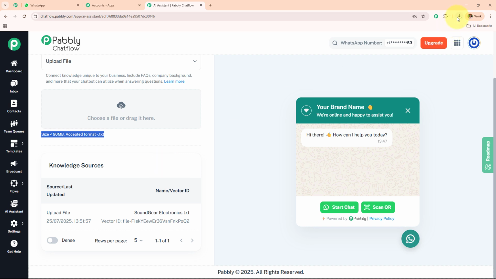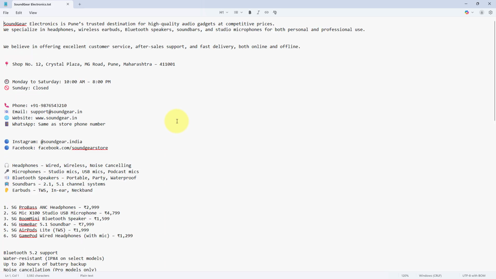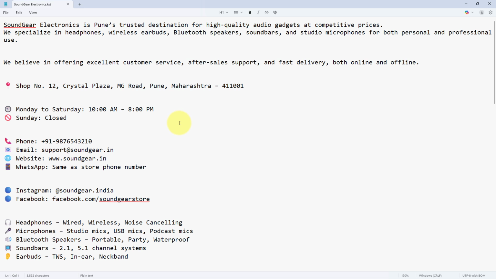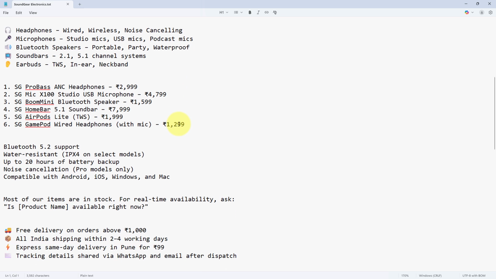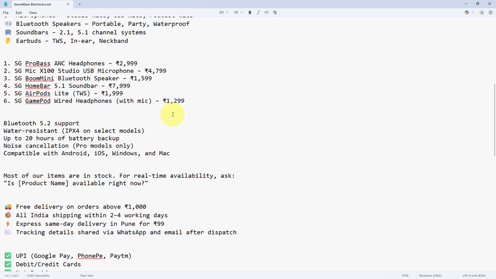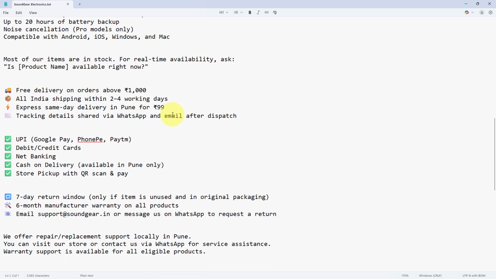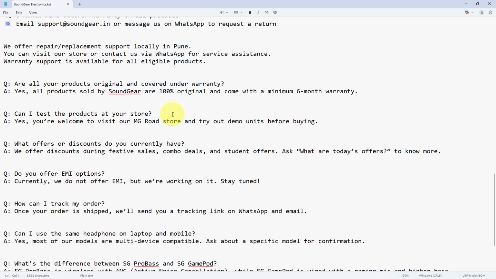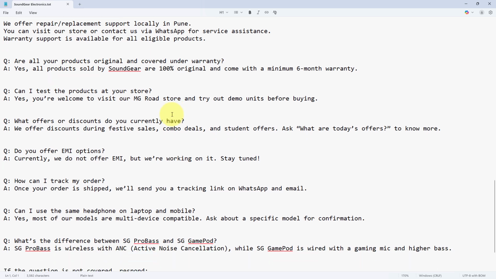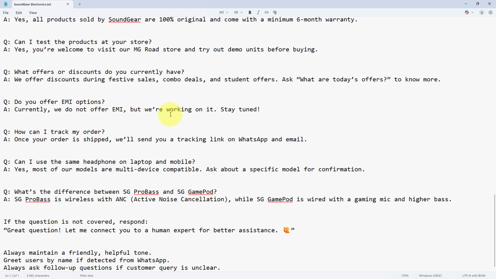And then I'm going to open this knowledge source for you. So this is the knowledge base which I have created. I have entered the Sound Electronics complete details, the introduction, the opening hours, the phone number, contact details, and then the Facebook or the Instagram, which means the social media handles. And then I have entered the type of products, the range, their price, their details, and then I have added the delivery details. I have added the payment details. Then I have added the frequently asked questions also, like the warranty, discount, EMI option, how can I track my order, and then the complete details.